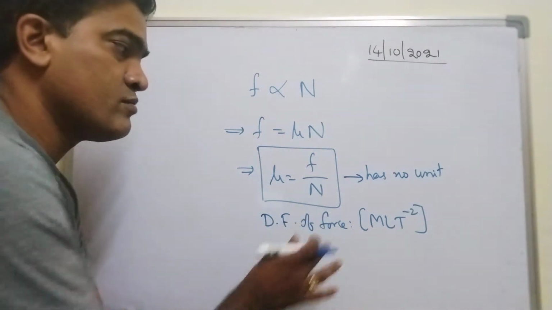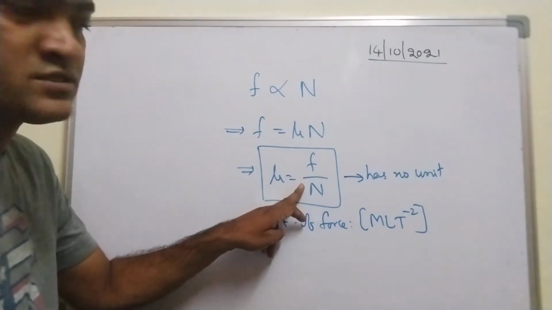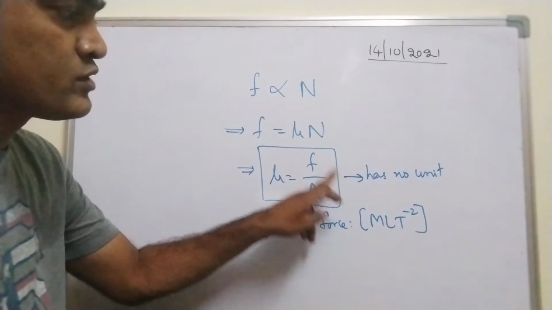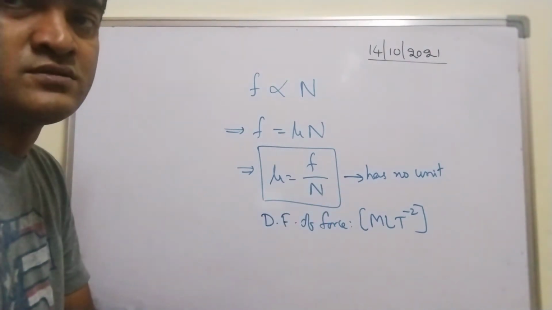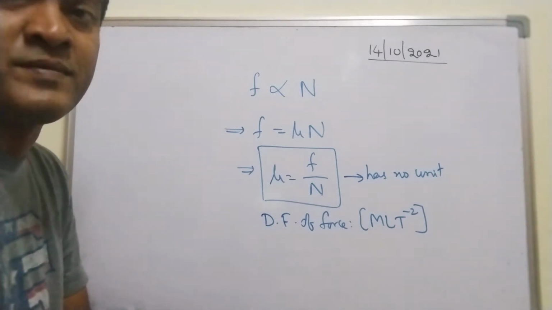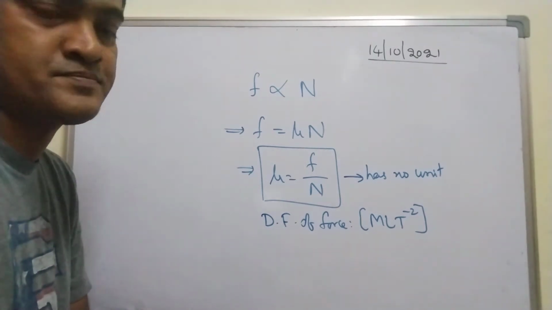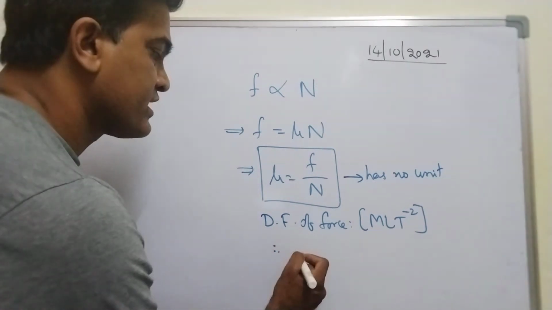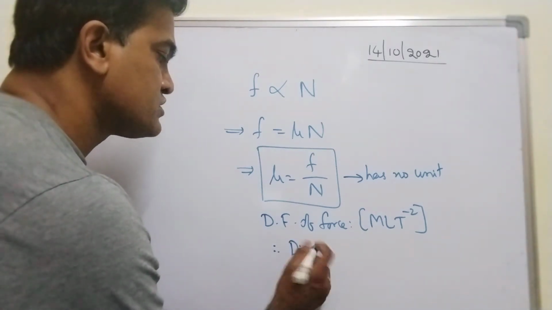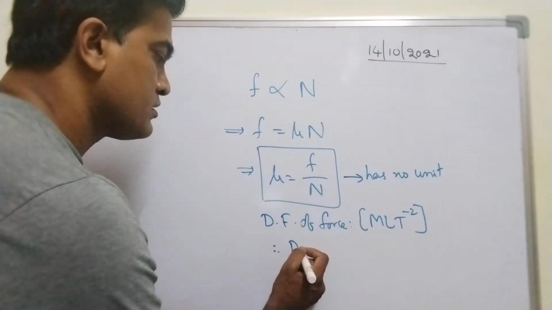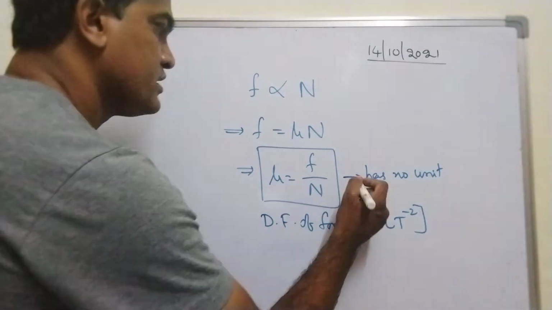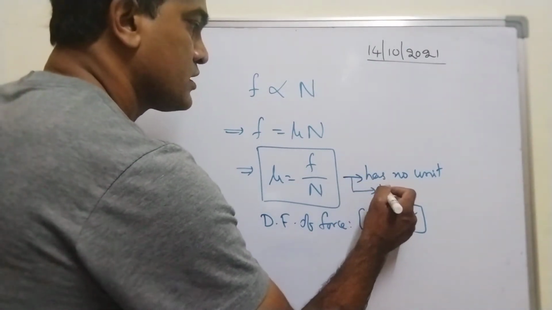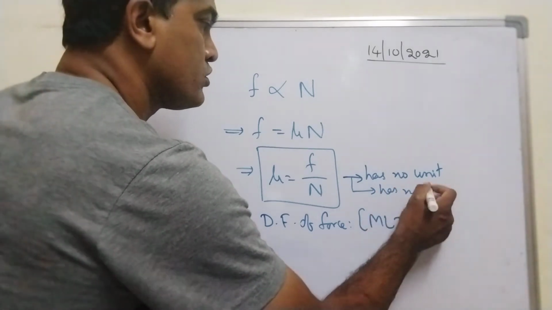As both are forces, you have to write MLT to the power minus 2 in the numerator and also in the denominator. So all will get cancelled. When all get cancelled, it has no dimensions at all, because you are getting a number, right? So mu has no dimensions.